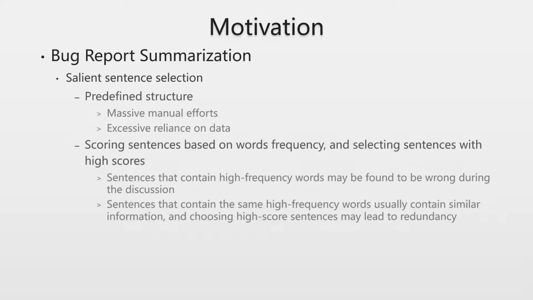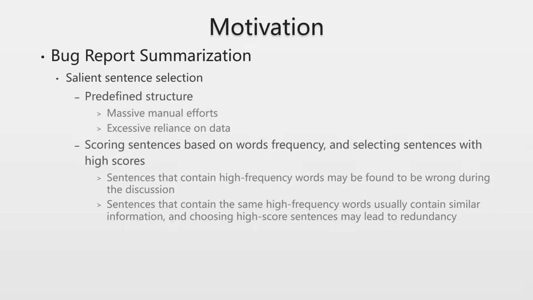The second type of summarization approach scores sentences based on word frequency and selects sentences with a higher score. This type of approach is commonly used in previous studies. Regardless of whether these approaches are supervised or unsupervised, they are essentially scoring the sentences based on word frequency. They assume that words with higher frequency are usually more important, and sentences containing more high-frequency words are more salient. This type of approach has two disadvantages.